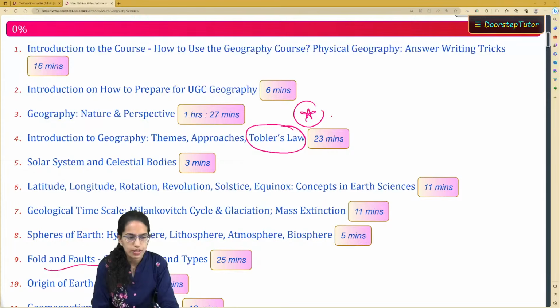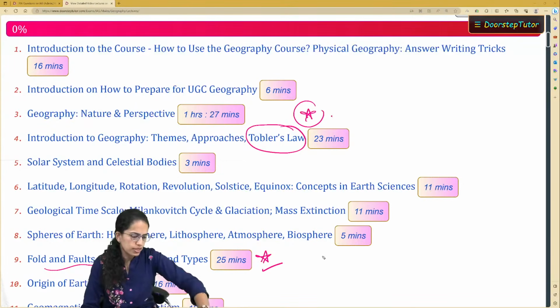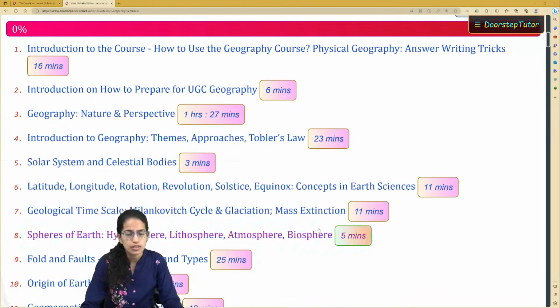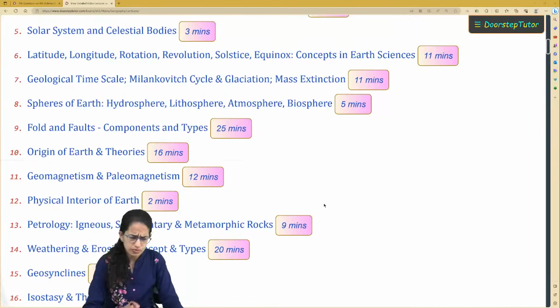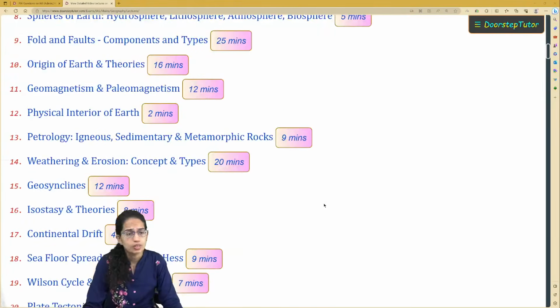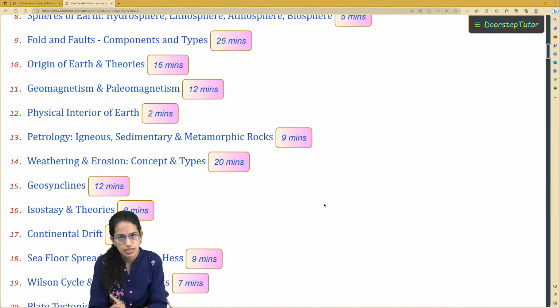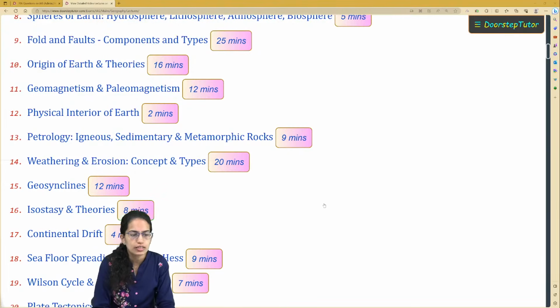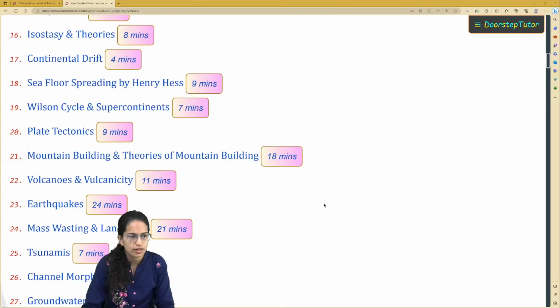Also, from the very fundamentals of geomorphology, folds and faults, the very basics of structural geology, which form the basis again for the concepts related to geography and geomorphology, are important. Paleomagnetism and geomagnetism. Now, this is an extremely important topic. Off and on you have questions regarding this. Geosynclines, the theories related to geosyncline and theories related to mountain building, both of them are important.